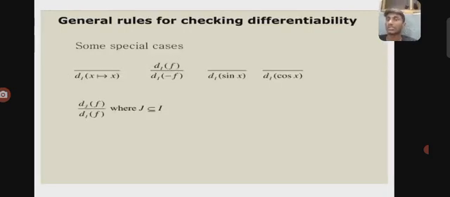Some special cases are D of x, D of minus f, D of sin x, and D of cos x.